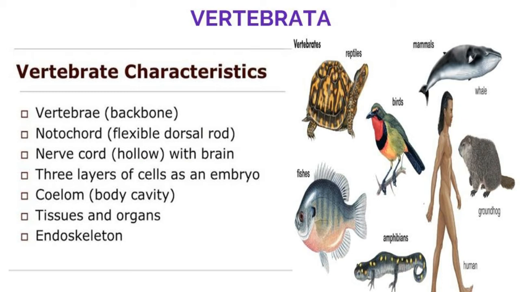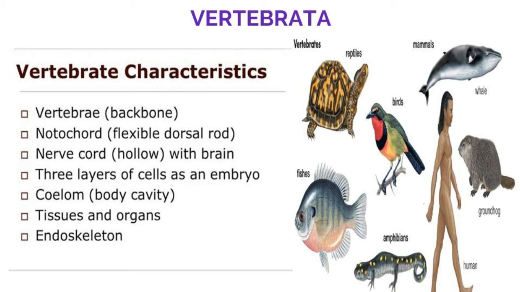Some of the vertebrate characteristics: vertebral column, notochord, nerve cord, three germ layers in the embryo, coelom, tissues and organs. The last one is the endoskeleton. The notochord in the embryonic stage gets replaced by the vertebral column, which forms a skeletal axis of the body. Vertebrata are grouped into 6 classes. Now we are going to see the 6 classes.